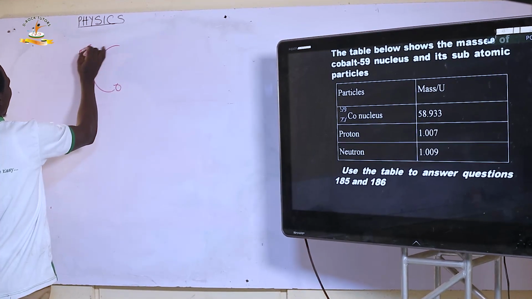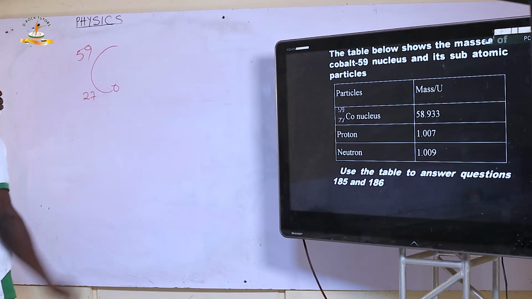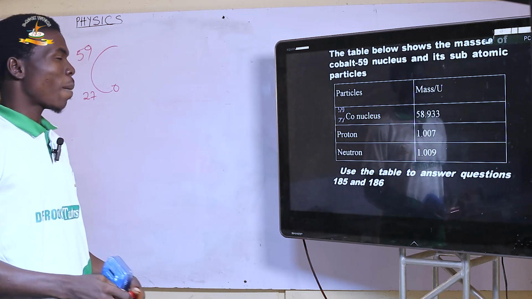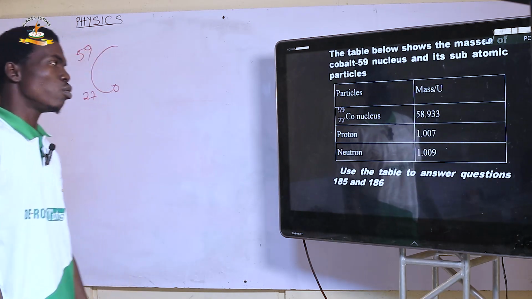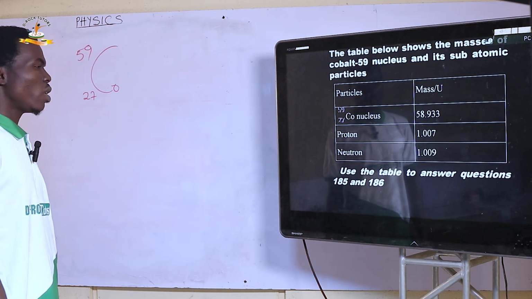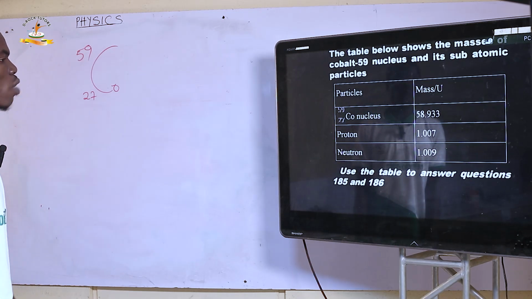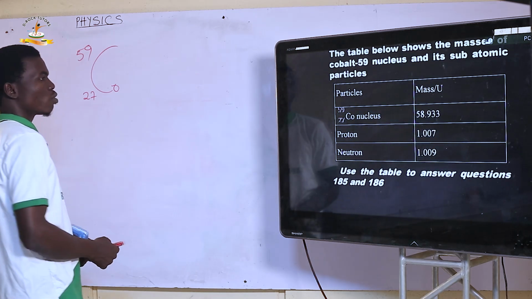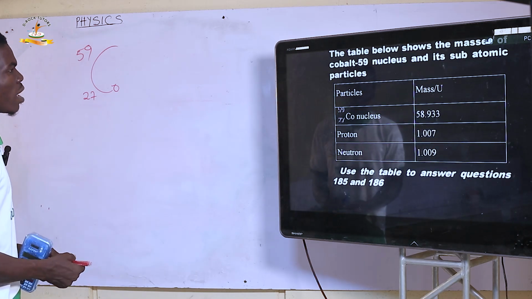Cobalt-59, 27. So the mass and the atomic and the energy per what? Per AMU, also known as U, is given. And we are to use this to answer questions 185 and 186. So let's quickly copy this out before we go to question 185 and 186.